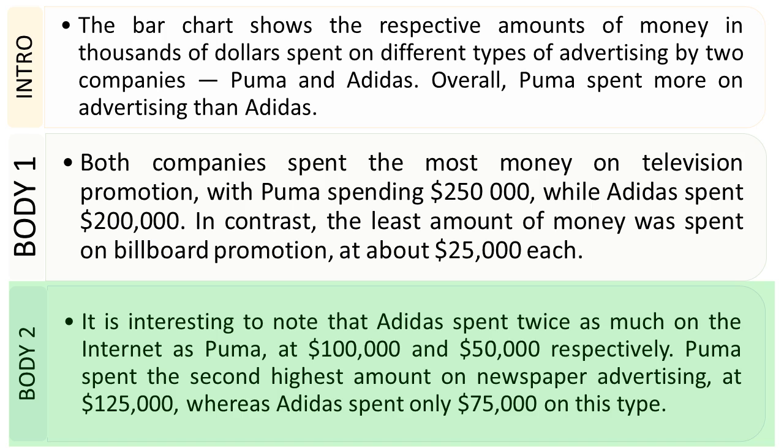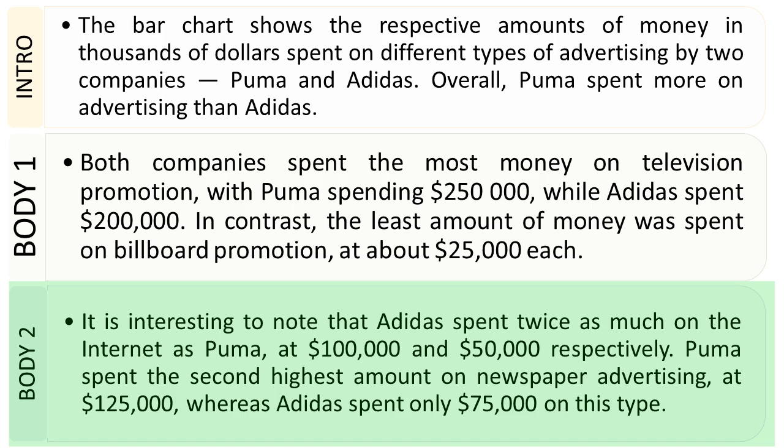Now in the body part of the essay, we're going to focus on other important information, which was about the internet and about newspaper advertising. So the internet part first. It's interesting to note that Adidas spent twice as much on the internet as Puma at 100,000 and 50,000 respectively.